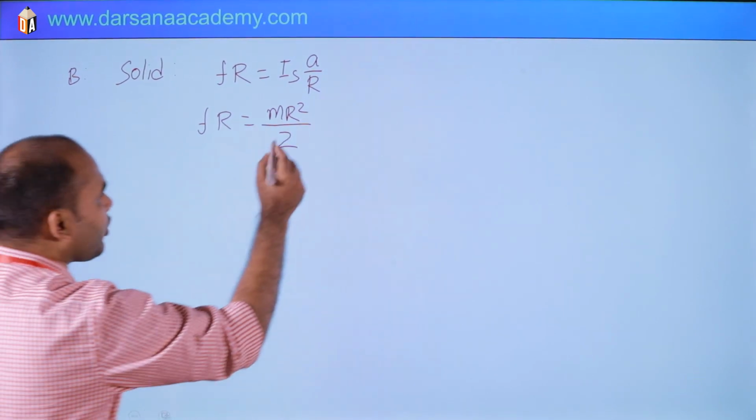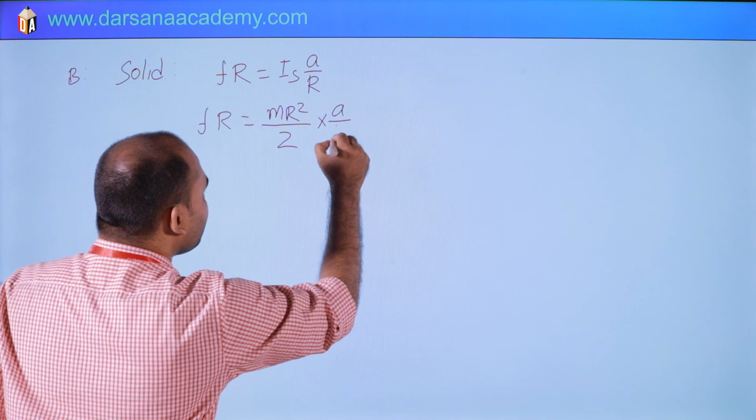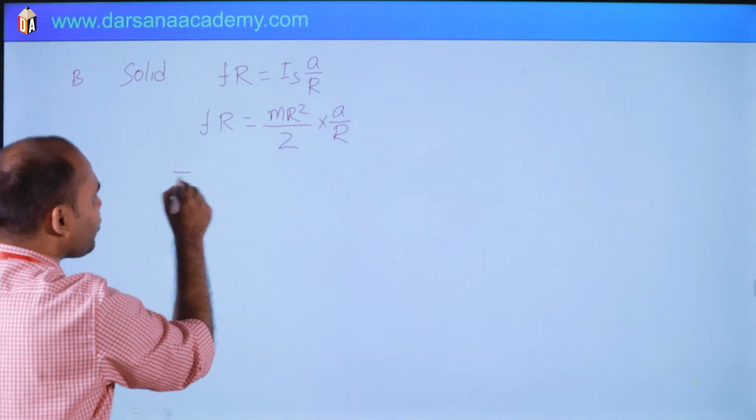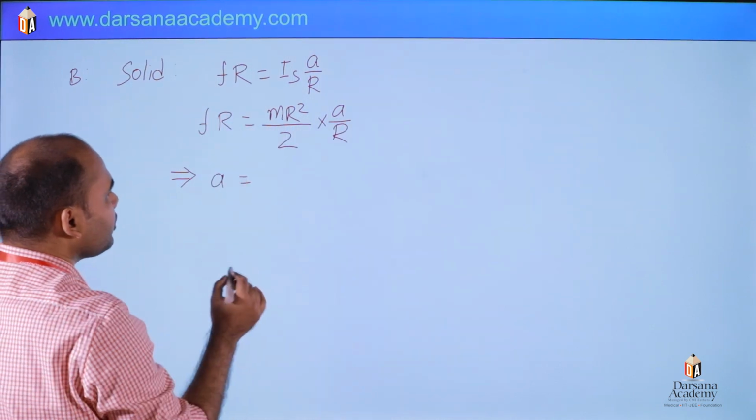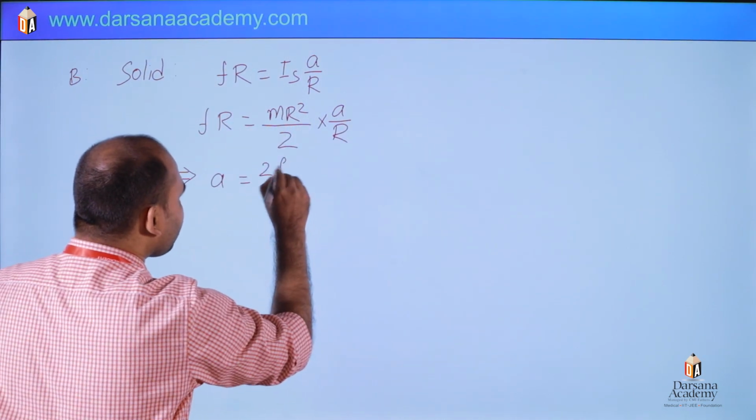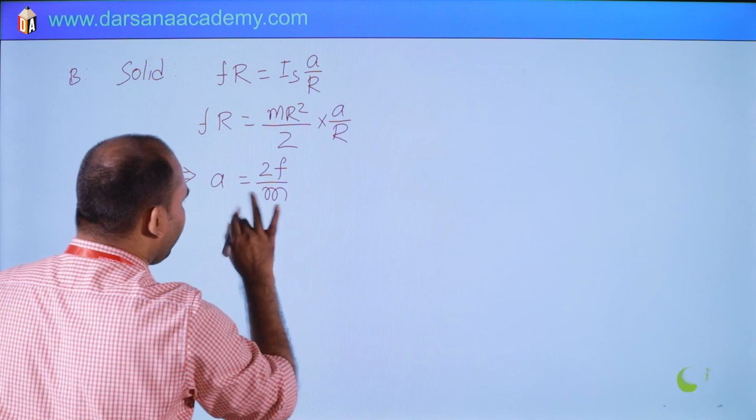So M R square by 2 into A by R. From here, what will be the value of A? R square and R will cancel out. So it is 2F by M. This is the value of A.